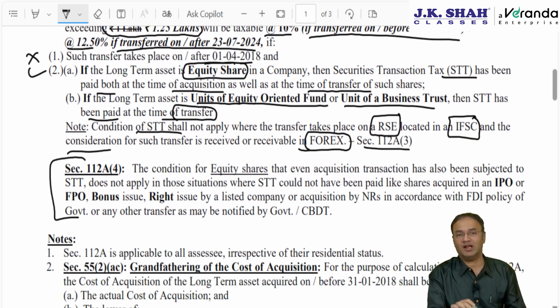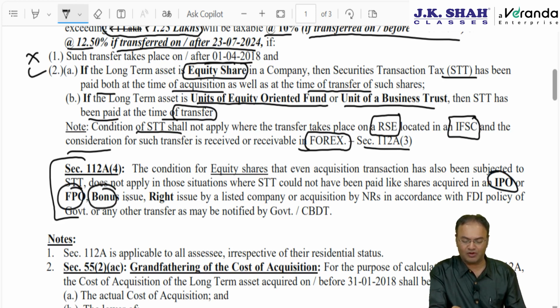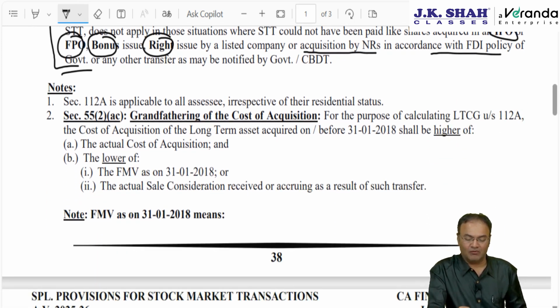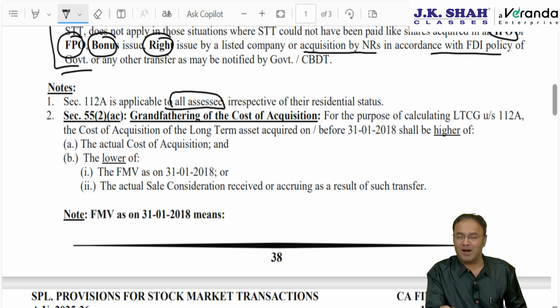Under 112A subsection 4, STT at the time of acquisition, which is otherwise a prerequisite condition, need not be there if shares are acquired under IPO, FPO, that is follow-on offer, bonus issue, right issue, or acquired by non-residents in accordance with the foreign direct investment policy of the government, or any other transaction as may be notified. So without STT also, 112A is available. 112A is for all assessees: individual, HUF, AOP, BOI, company, partnership firm, LLP, resident, non-resident, ROR, RNR, everyone, irrespective of residential status.